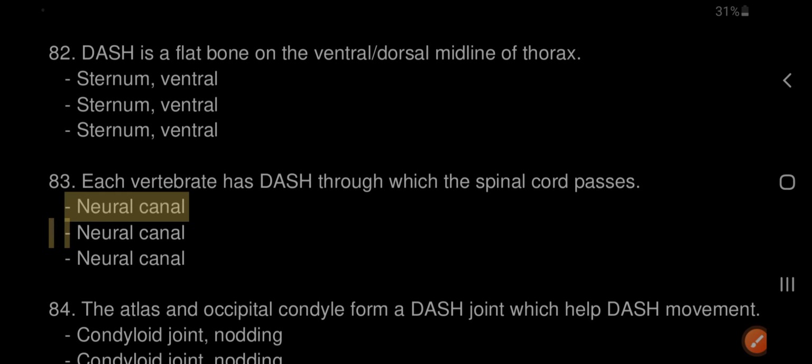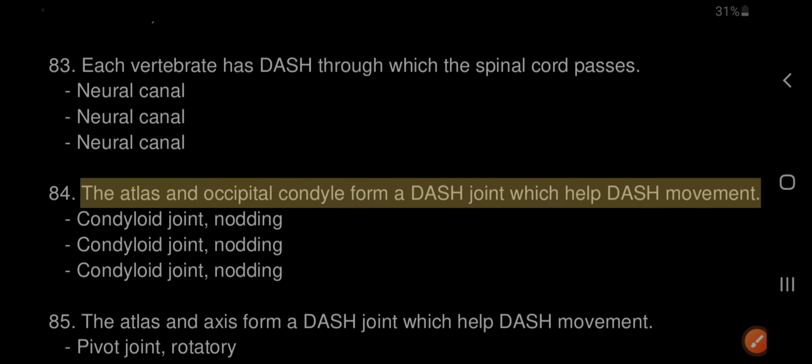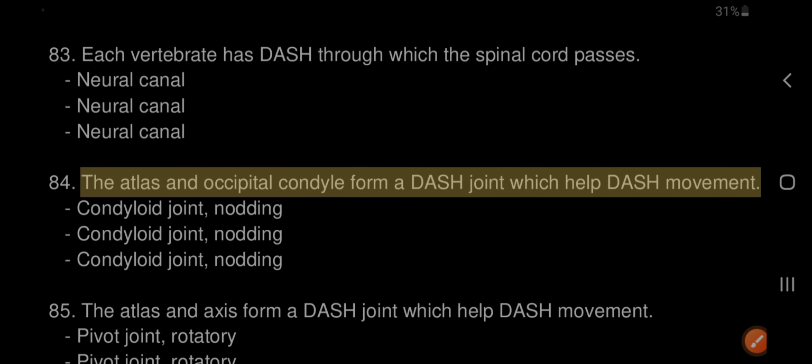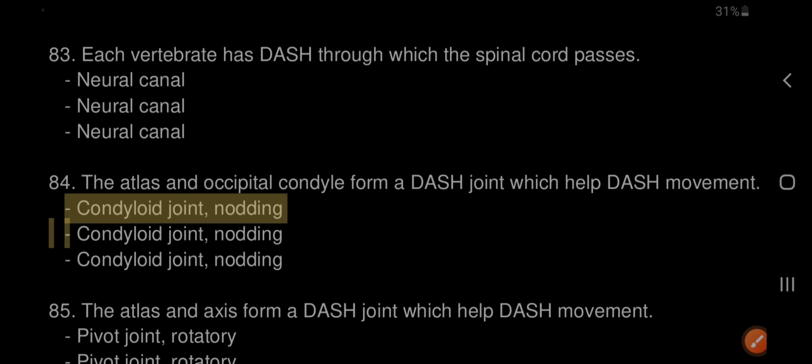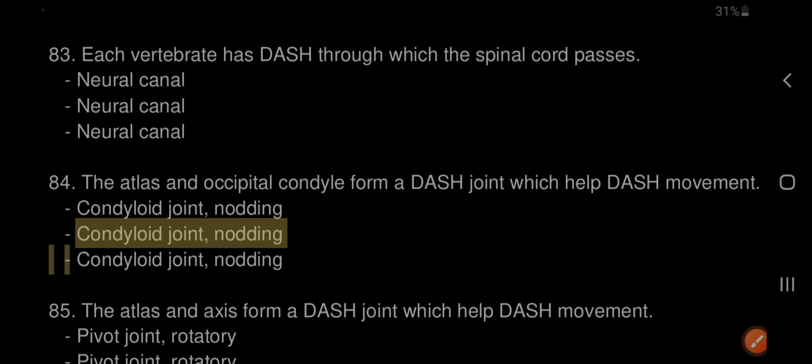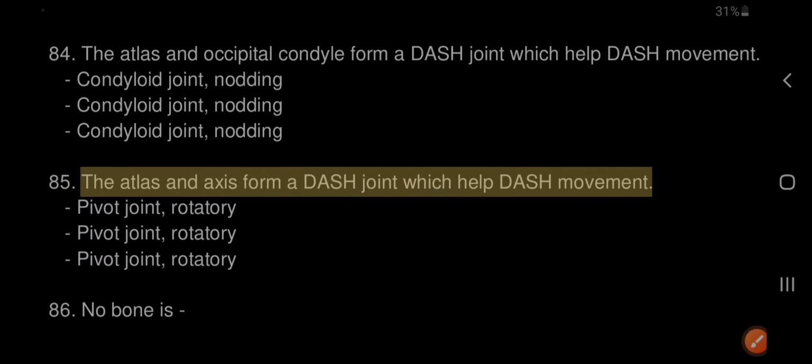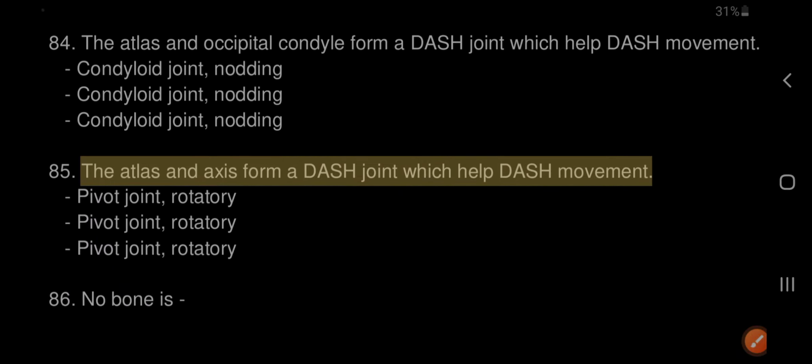84. The atlas and occipital condyle form a dash joint which helps dash movement. Condyloid joint, nodding. 85. The atlas and axis form a dash joint which helps dash movement. Pivot joint, rotatory.